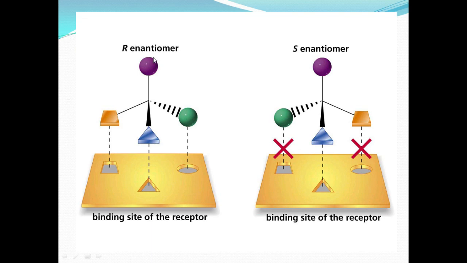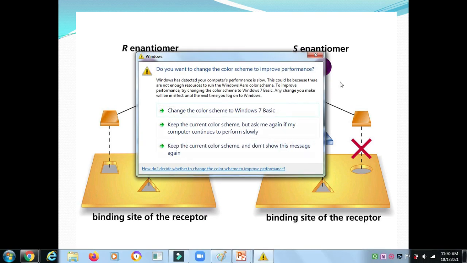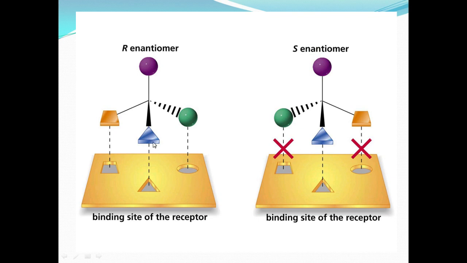Here you are talking about the R enantiomer and S enantiomer. It is a match. It is binding with another receptor. Here the ball is the same. It is matched, round. This molecule is matched here. This molecule is matched here. Okay, just bind it to the site of the receptor. But here the binding of the receptor has the ball. It is not matched. Here is another one, a pair. Here a round circle is not matched. This is for the S enantiomer. This is for the R enantiomer.